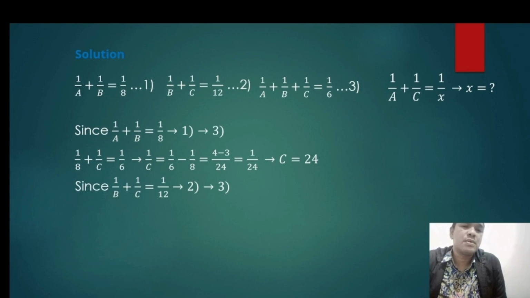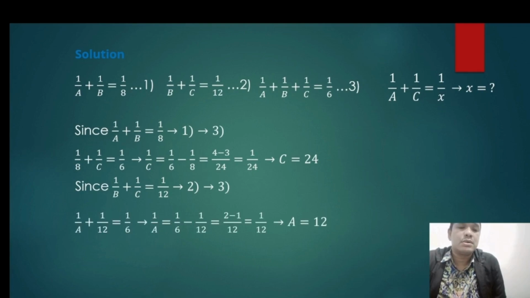And since 1 per B plus 1 per C is equal to 1 per 12, equation number 2 is substituted into equation number 3. So 1 per A plus 1 per 12 is equal to 1 per 6. Therefore, 1 per A is equal to 1 per 6 minus 1 per 12. And the final value of A is 12 days, meaning A can complete the project by himself in 12 days.